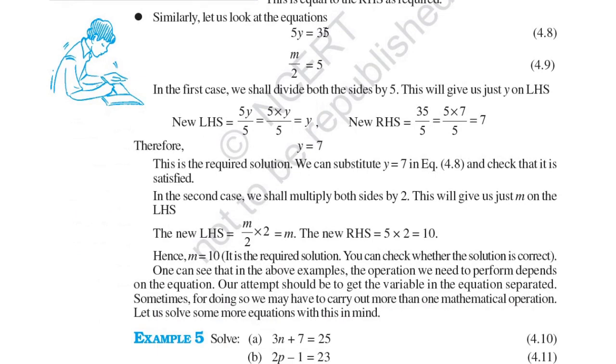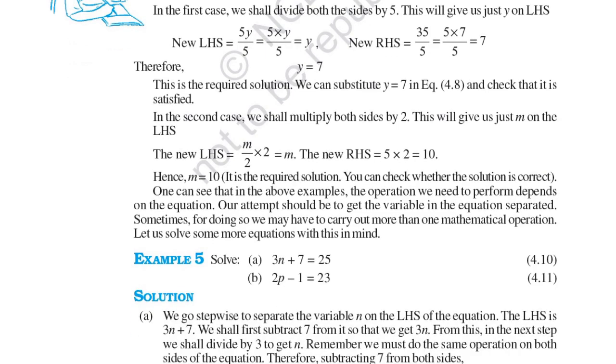5y is equal to 35. And m by 2 is equal to 5. In the first case, we shall divide both sides by 5. So we will get y on the LHS and 7 on the RHS. So you can see here RHS is 7 and LHS is y. So it's very clear, and this is the required solution. We can substitute y is equal to 7 in equation 4.8 and check whether it is satisfied. So we are putting y is equal to 7 here.